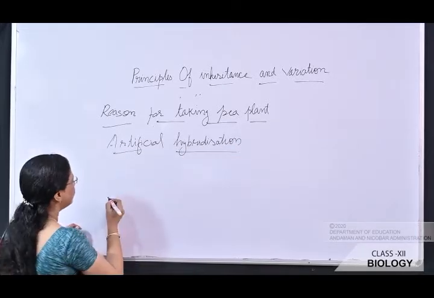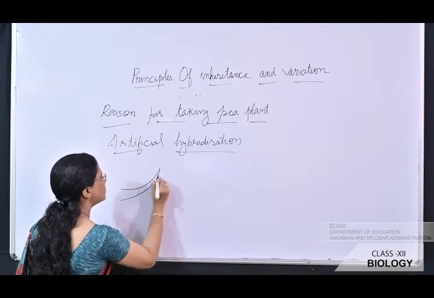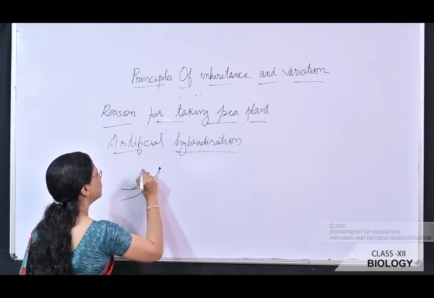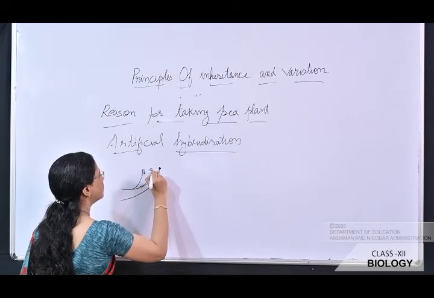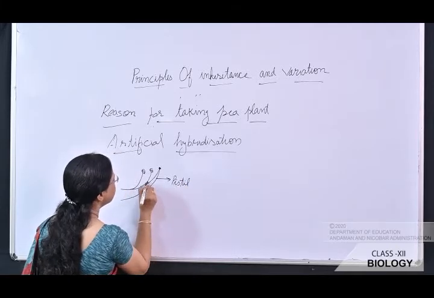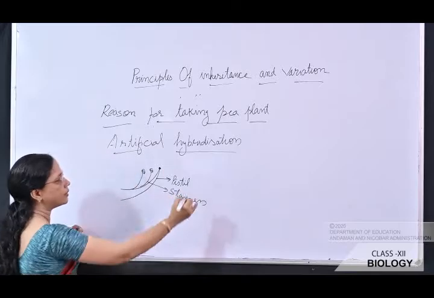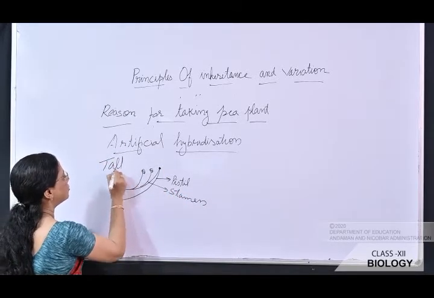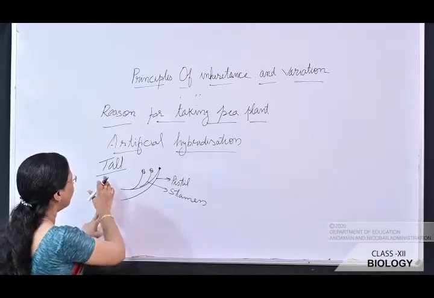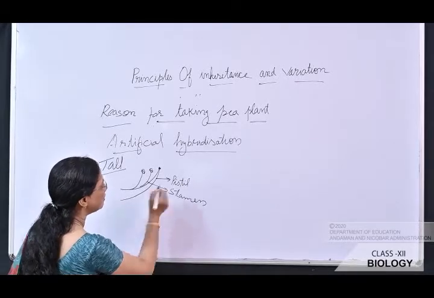So what you have seen in pea plant is having both pistil and stamen. Suppose it is the pistil, it is the stigma, and here you can see the stamens. Okay, these are the stamens, pistil, and this is stamen. Suppose we are taking this plant as tall plant. We have taken the character height, and the contrasting character is tall. This is having stamens and pistil.